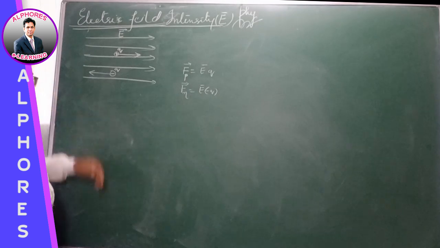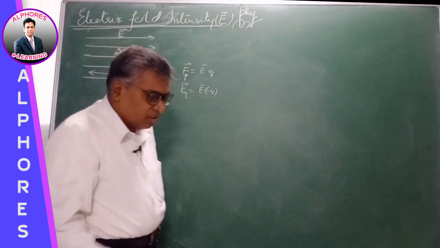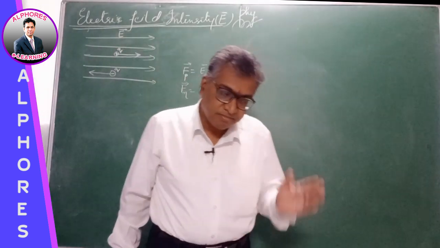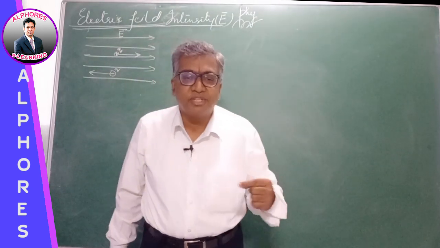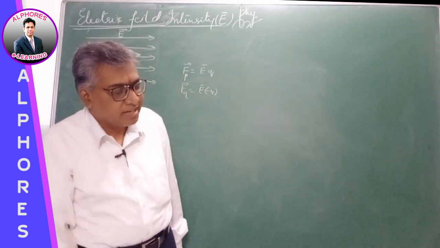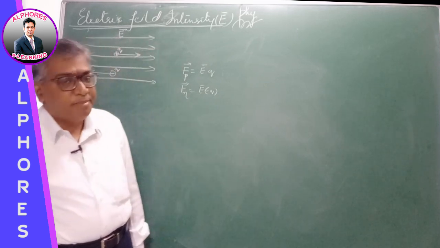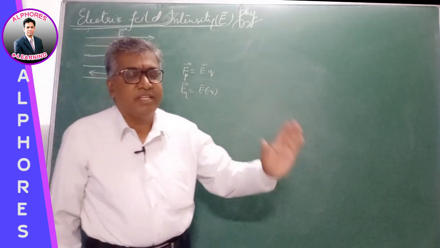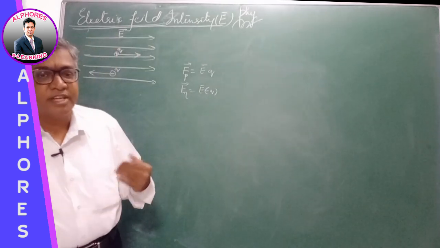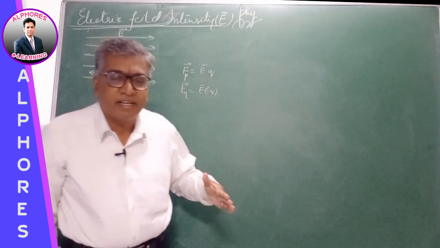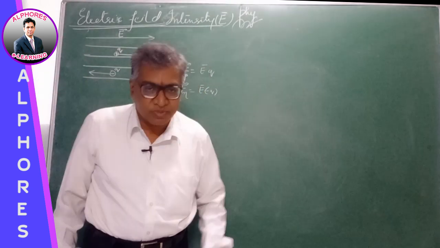It experiences force in the opposite direction. An electron in the electric field moves in the direction opposite to the electric field. In one of the entrance examinations, a question was asked: if beta particles enter into the electric field, then what is the effect? Beta particles would deflect in the direction opposite to the electric field.